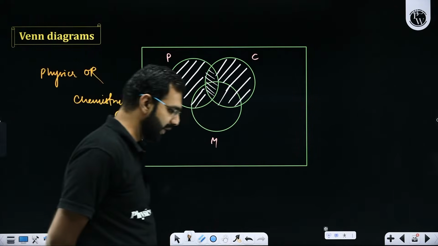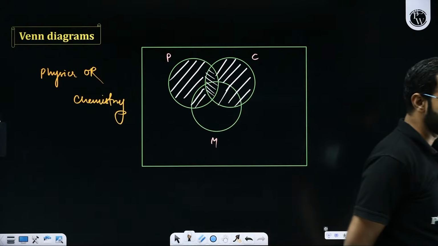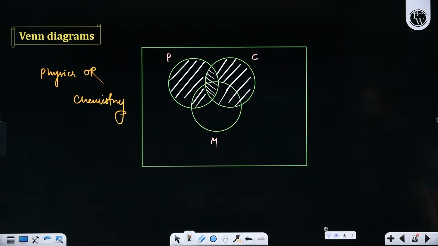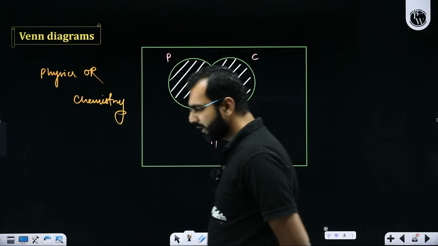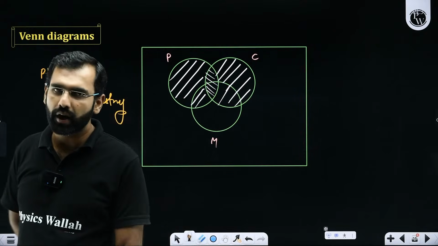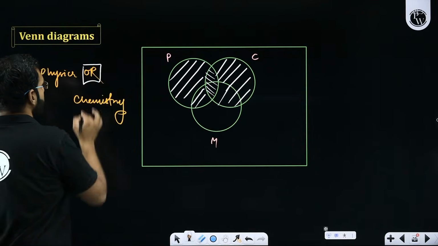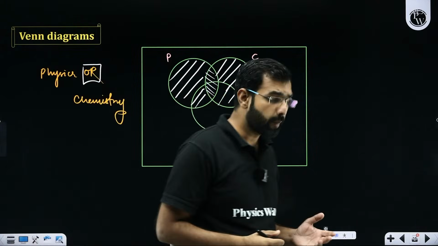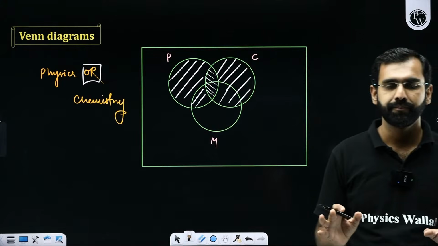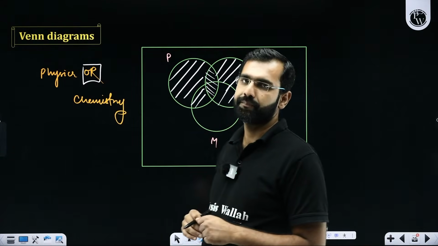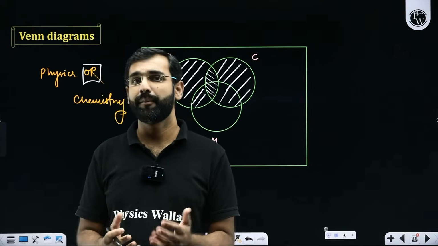What was my question when I entered into your class? I said, everybody who likes either physics or chemistry, kindly stand up. So anybody who likes physics or chemistry will get up. So are you able to process the meaning of the word or? Or means what? Or means only physics is fine, only chemistry is fine, and even physics and chemistry is also fine.